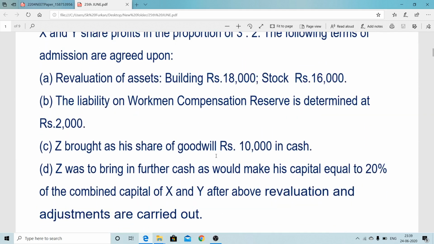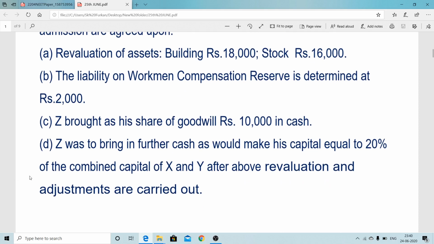Now Z has to bring his share of goodwill 10,000, and his capital, which is missing, and that will be 20% of the combined capital of X and Y. At this time it is the combined capital of X and Y, not the total firm capital. So we can find out X's capital and Y's capital after adjustment of revaluation, goodwill and any other undistributed profit. If you add these two partners' capital, we get the combined capital, and thereupon we can calculate 20%. So let's see the solution.